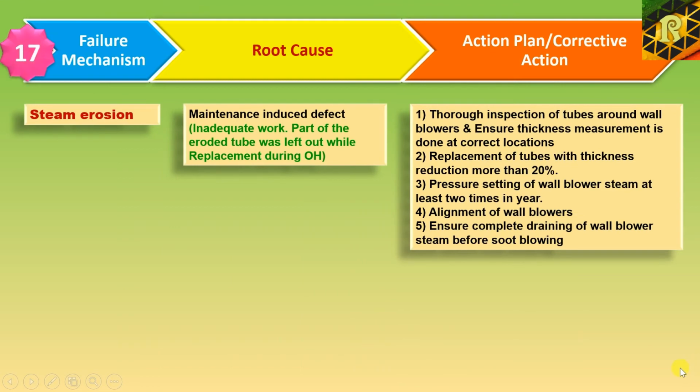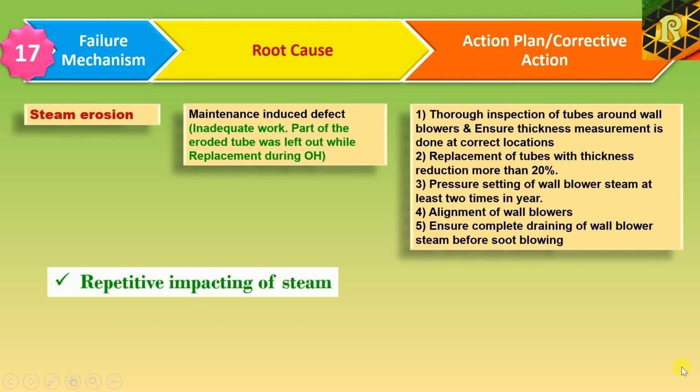Next is steam erosion. Steam erosion occurs due to repetitive impacting of steam on piping at vents. This causes the gradual thinning of the pipe wall due to its mass and high velocity of impact. Root cause: inadequate part of the eroded tube was left out while replacement during overhauling.